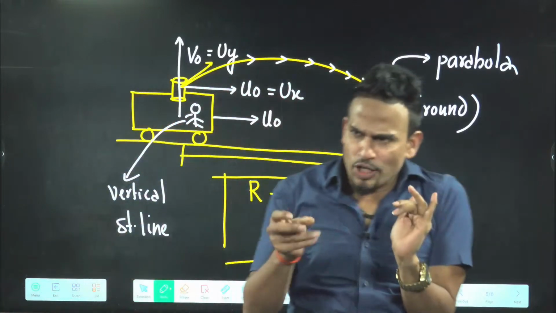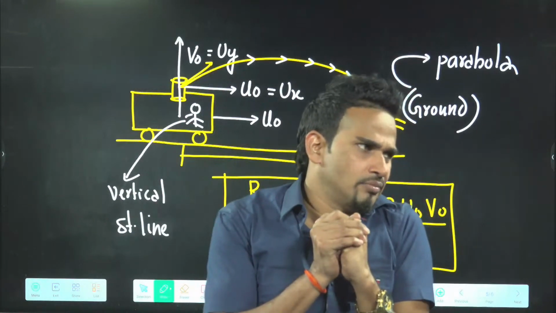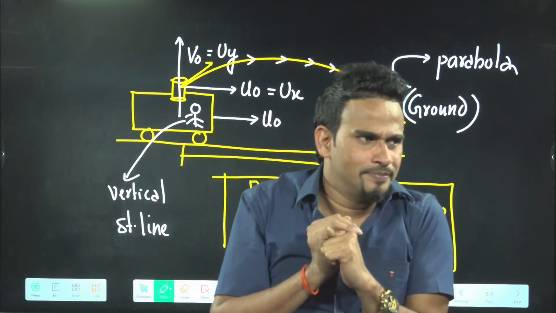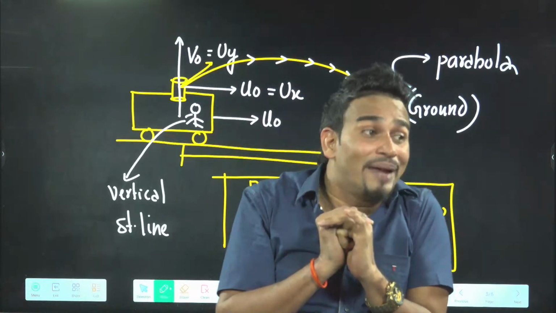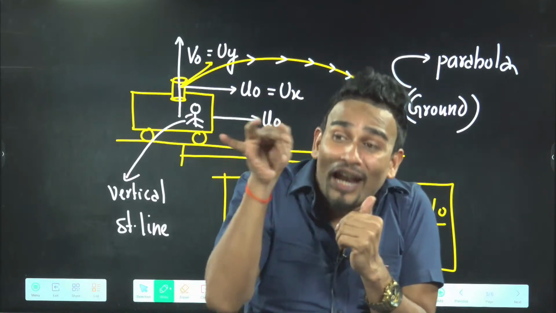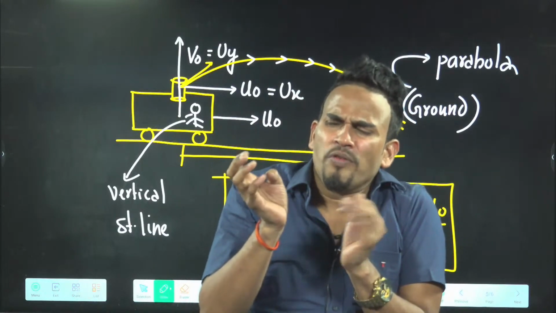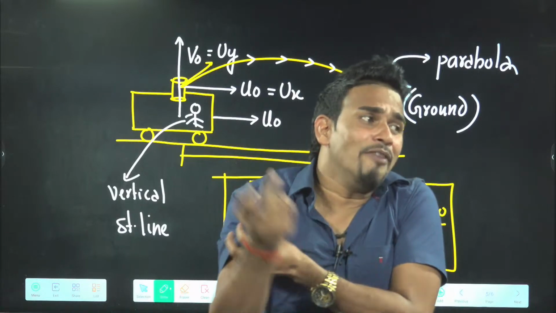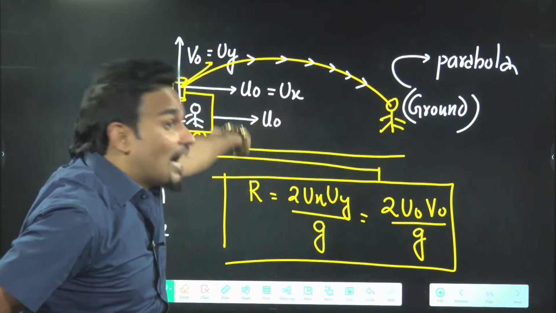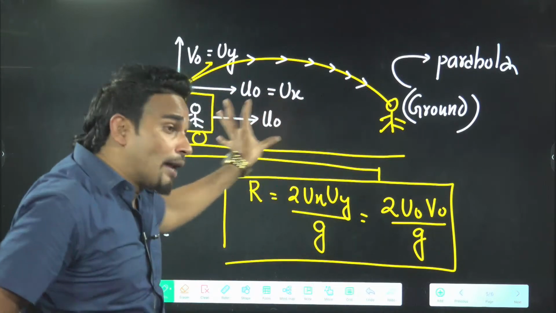Now understand. Assume the situation: the instant you fire the bullet, you apply the brake. Can you tell me where the bullet will fall? Ahead of the car, behind the car, or on the car? If you apply the brake, you will travel less distance and the bullet will travel more distance. It will fall ahead of you. Tell me, if you continue to move with the same speed u naught, then where will the bullet come? Exactly on the car. Whenever the driver of the car applies the brake, it will fall ahead.